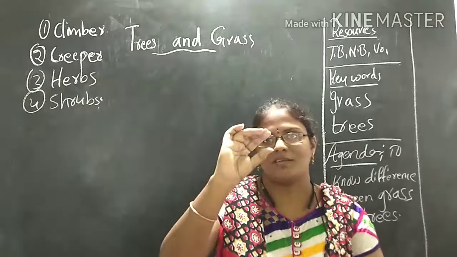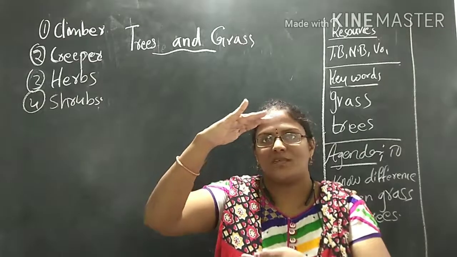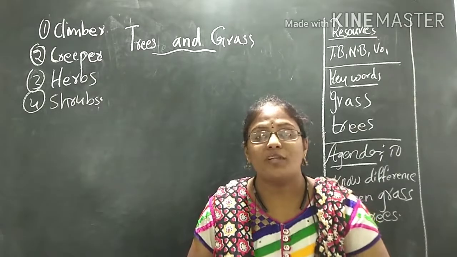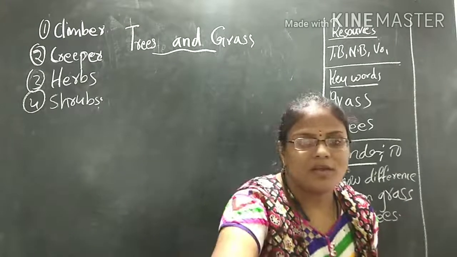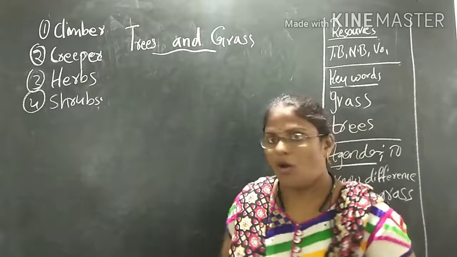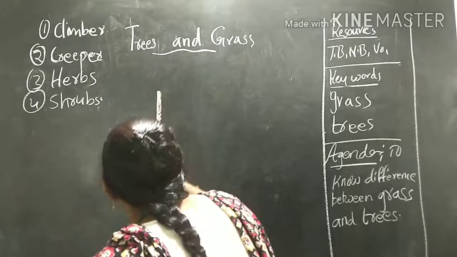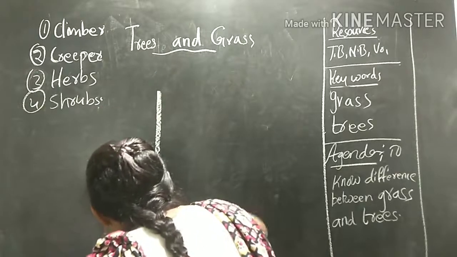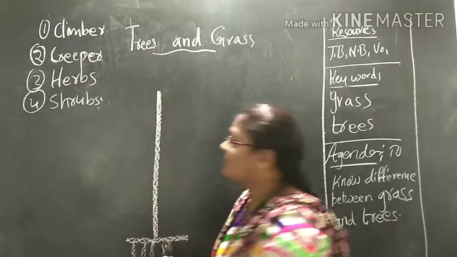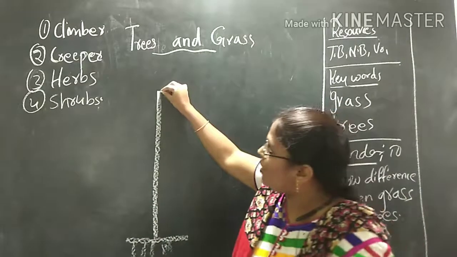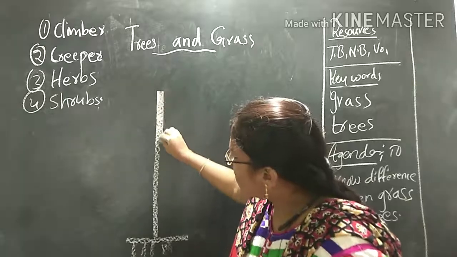This much only? Or this much? This much? No. Then how will trees be? Trees will be very long. Isn't it, children? See here. You know the coconut tree? Yes. How will it be? A very long trunk.